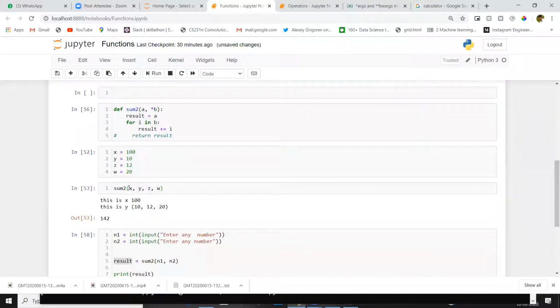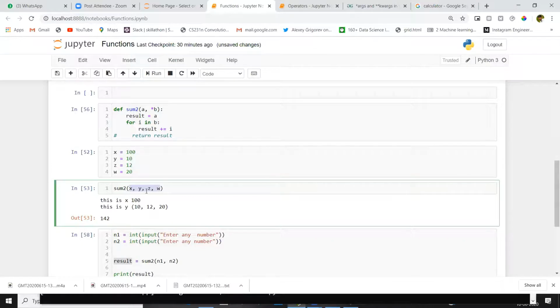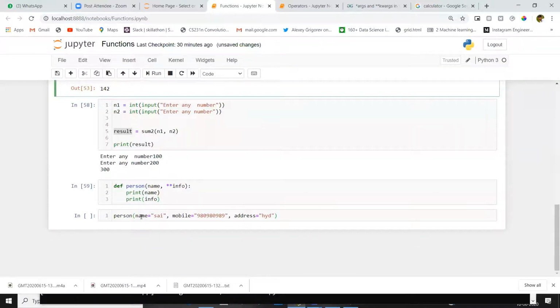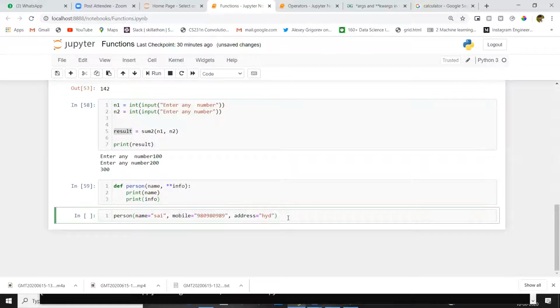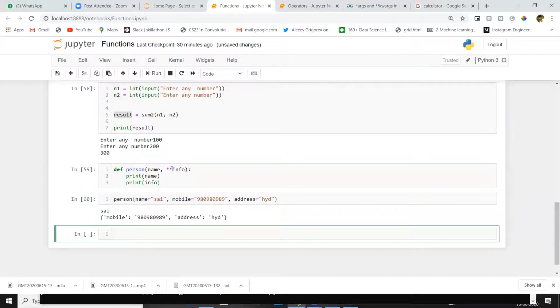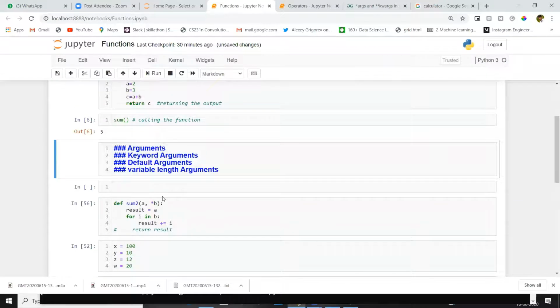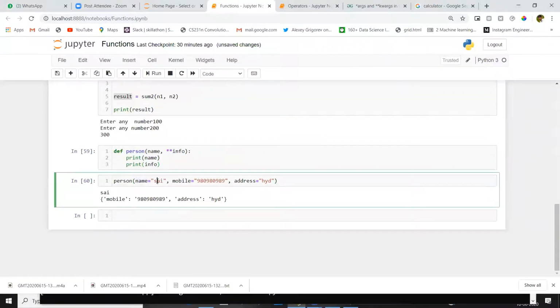In the above situation, we passed variables directly, but in some situations we will have key value pairs, like a dictionary. In that situation, we will use keyword arguments. You have a key and value. You want to take information as key value pairs. Suppose you are storing user information in a database, you will have a name column, mobile column, and address column. You have to store your name inside the name column, your mobile number inside the mobile number column, and address in the address column.